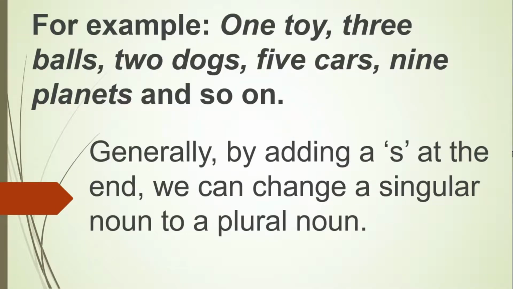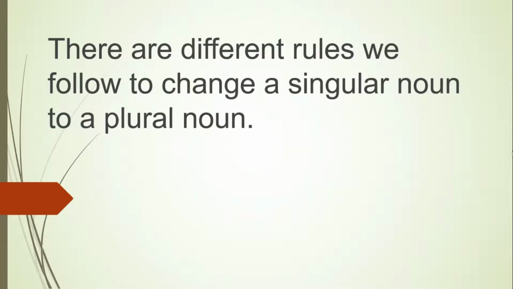Okay, now let us look at the example. 1 toy, 3 balls, 2 dogs, 5 cars, 9 planets, and so on. Generally, by adding an S, the letter S at the end, we can change a singular noun to a plural form or a plural noun. There are different rules we follow to change a singular noun to a plural noun.